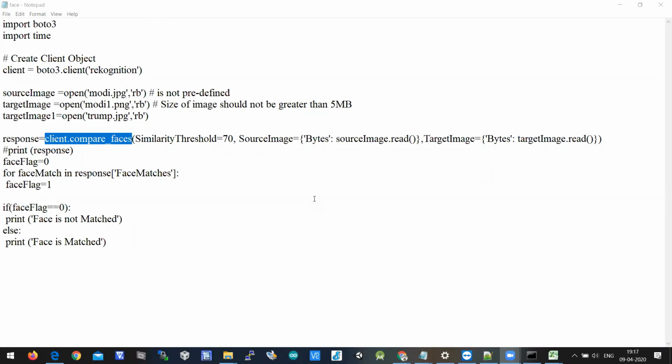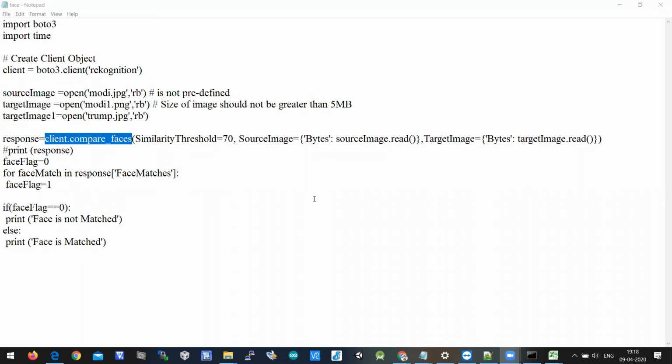So when I repeat the process, it's simple. We created a user in IAM. After creating the user, we installed certain packages called Boto3 and AWS CLI. After installing the packages, we configured our AWS, and then we wrote a simple program for face recognition. I'll divide this program into three parts.